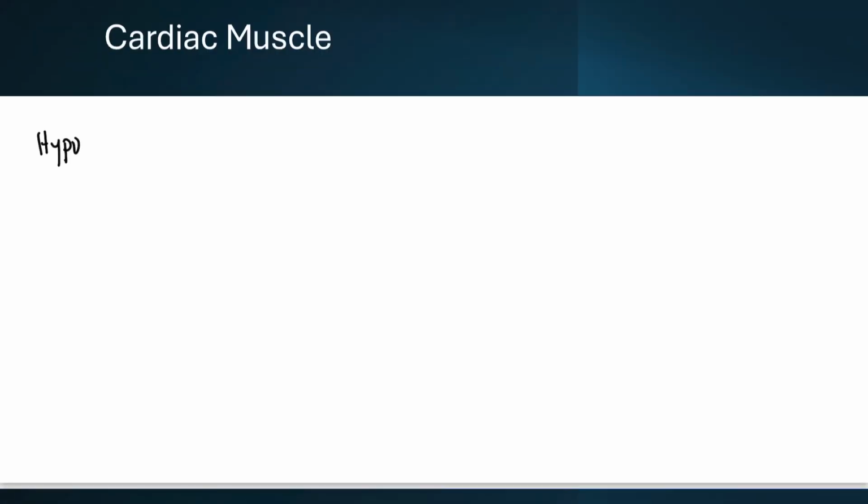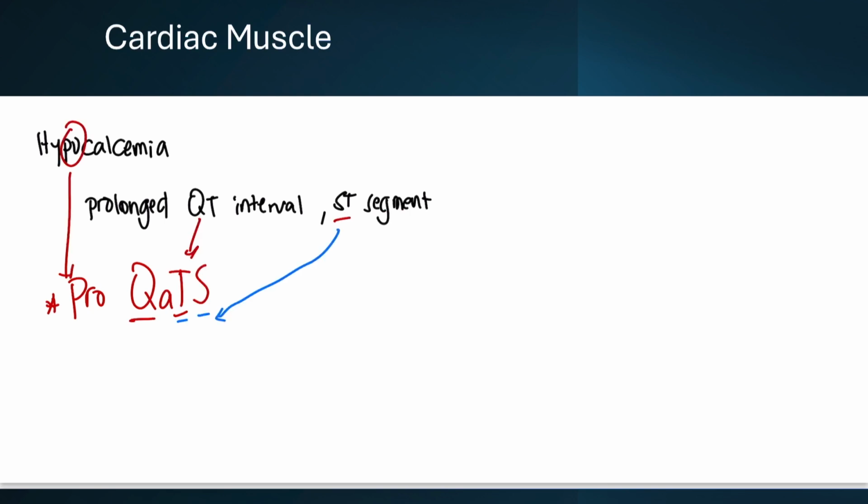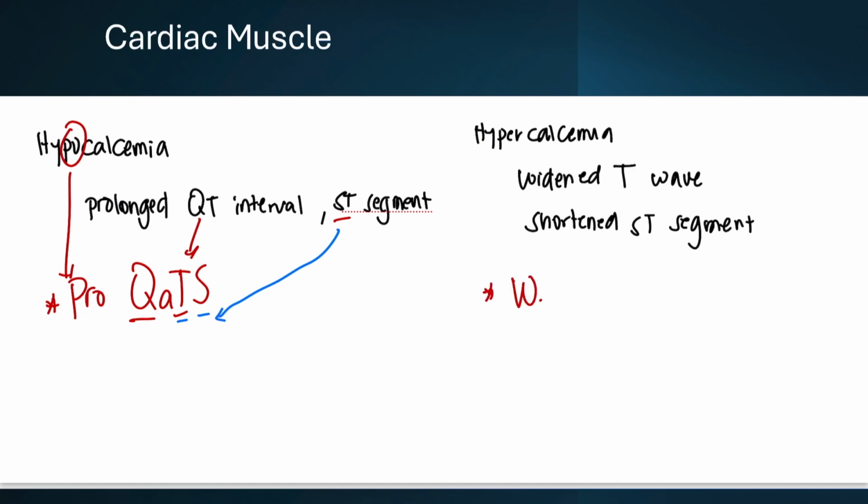Calcium imbalances lead to irregular rhythm. In hypocalcemia, there are prolonged QT intervals and ST segment. Just remember, pro-cats. Hypo sounds like pro-cats. In contrast, hypercalcemia leads to widened P waves and a shortened ST segment. Memory trick: wet shorts, widened P waves and shortened ST segments.